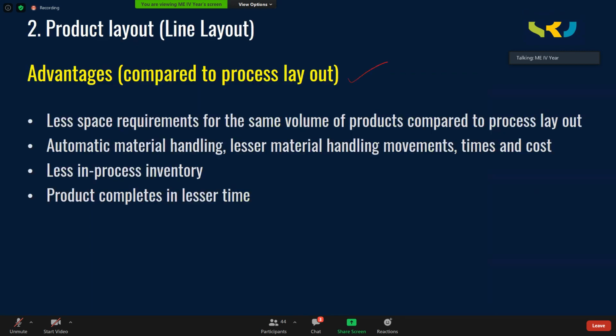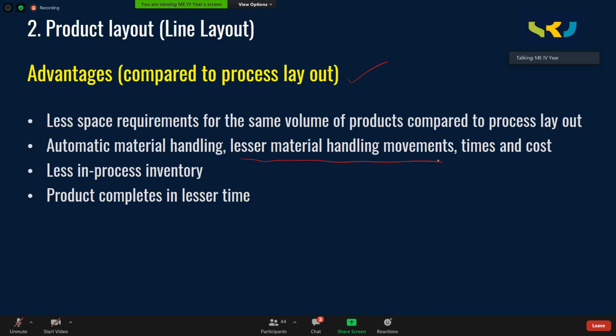So automated material handling, you can use here. You can have an AGV, automated guided vehicle, which can be programmed to carry the material from one location to another location. Or you can have a conveyor belt, which carries material from one location to another location. So automated material handling is possible here because the same product is being manufactured always. So here, lesser material handling, human beings are not handling.